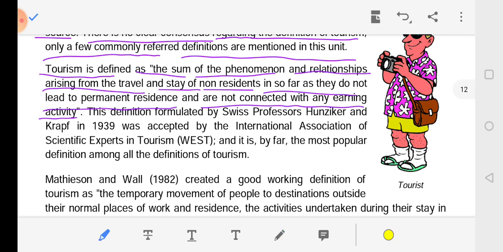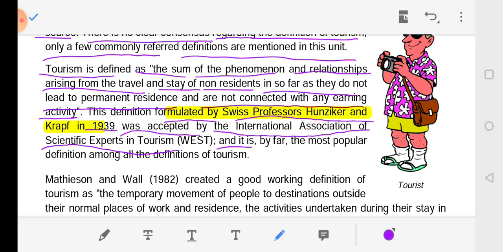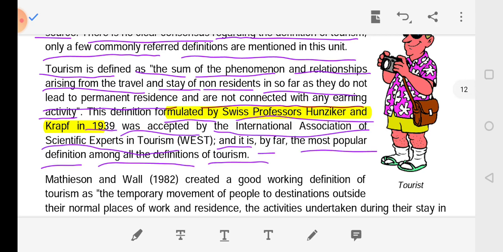This definition, formulated by Swiss professors Hunziker and Krebs in 1938, was accepted by the International Association of Scientific Experts in Tourism (AIEST), and it is by far the most popular definition among all the definitions of tourism.